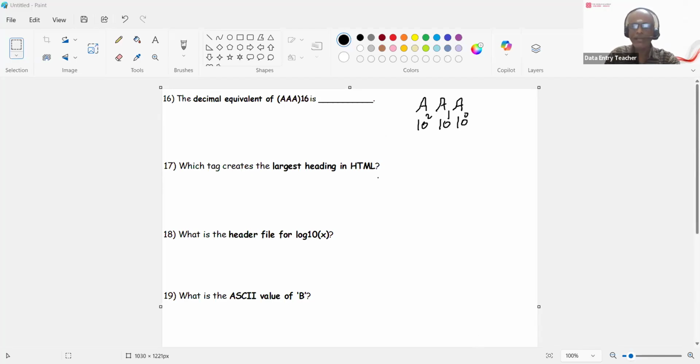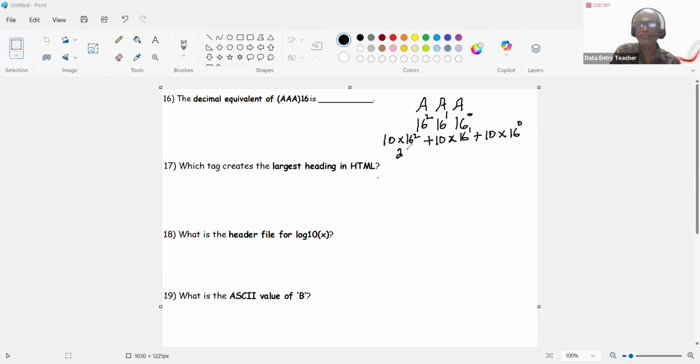Wait a minute. Sorry, it's not 10 to the, actually you're multiplying. So this one will become 16 to the power 0 because it's a hexadecimal, no? So 16 to the power 0, 16 to the power 1, 16 to the power 2. So now you are going to multiply 10 times 16 to the power 2 plus 10 times 16 to the power 1 plus 10 times 16 to the power 0.